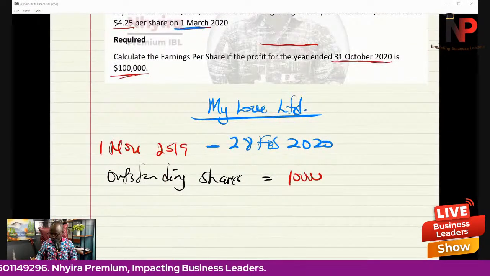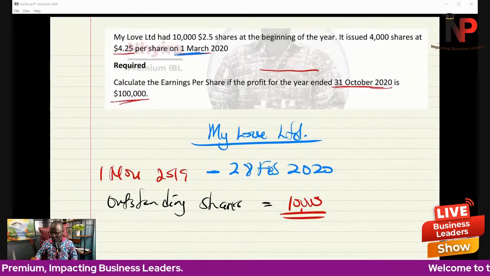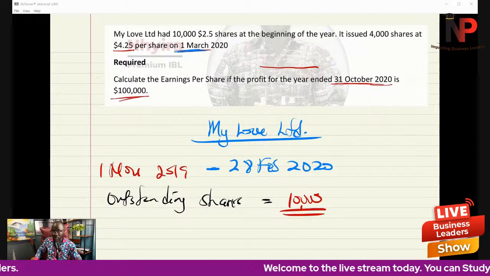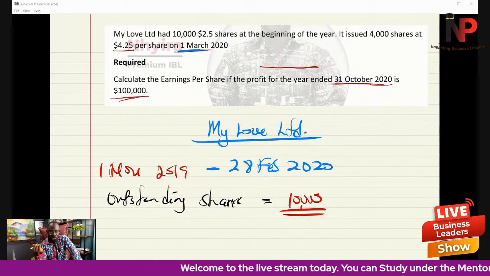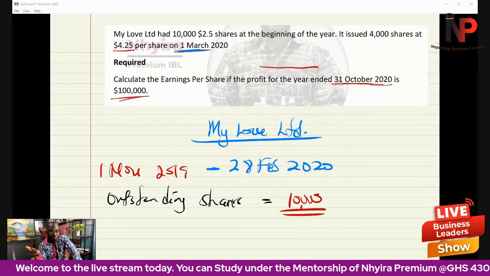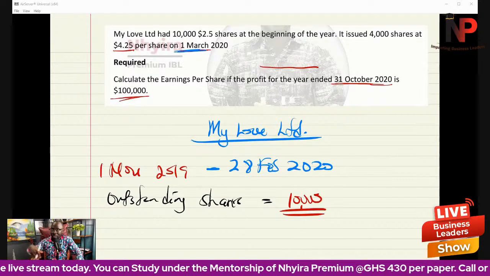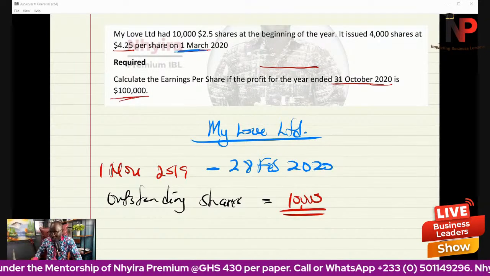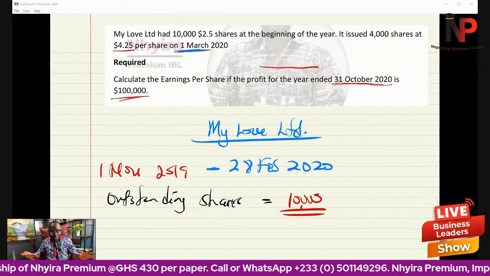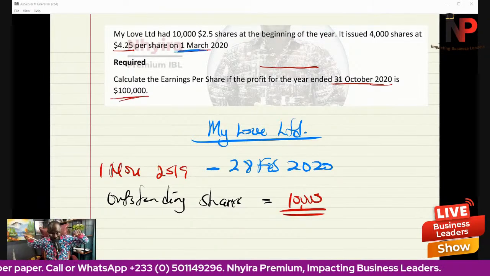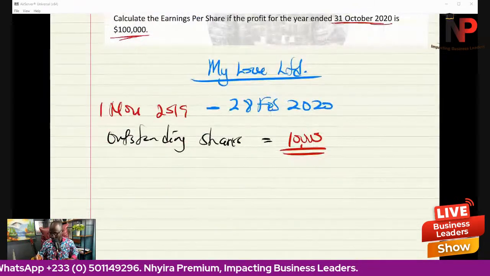Now, remember, the value at which the share was issued, we don't consider it. You only consider the value at which the shares were issued when you're dealing with a rights issue. Apart from that, we don't care about it in the context of earnings per share. But when we get to the rights issue, I'll explain that to you as well.